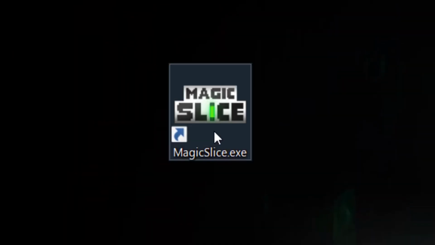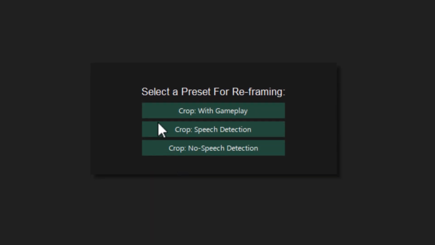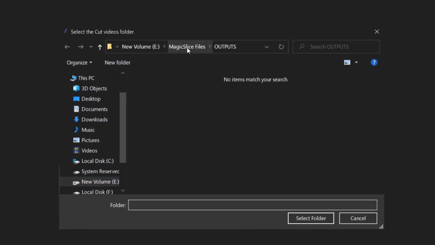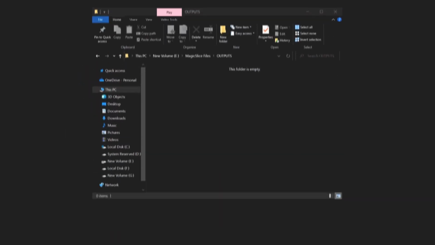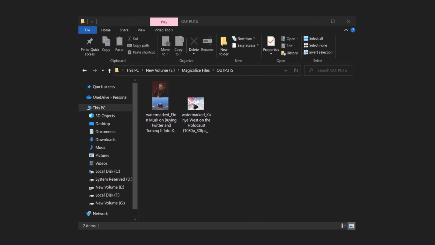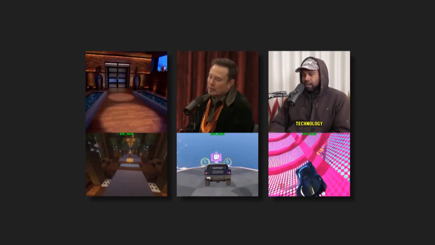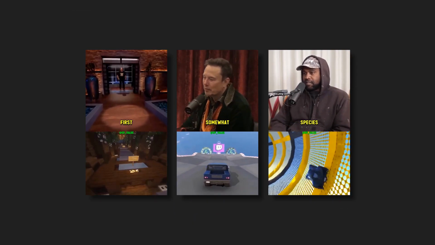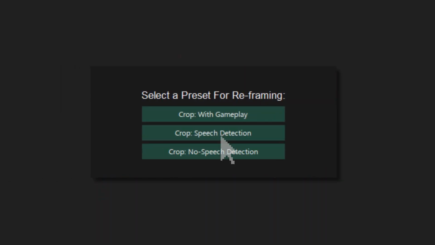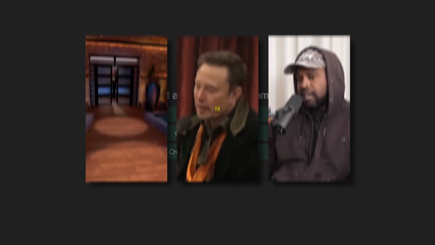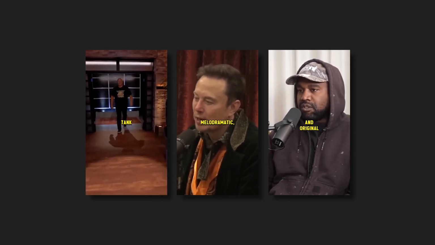Just look how easy it is. Open the app, click on Crop with Gameplay, select your Videos folder, then select your Gameplays video folder, and lastly select an Output folder. After a few minutes, your video will be placed in the Output folder. All the videos are made with auto-reframing, captions, and gameplay. And if you don't want to add gameplays, just click on Crop with speech detection, and your video will look like this. Imagine if we do all this manually, it would be very painful, right?